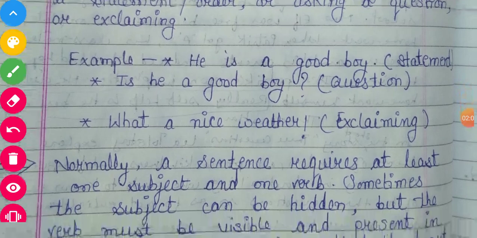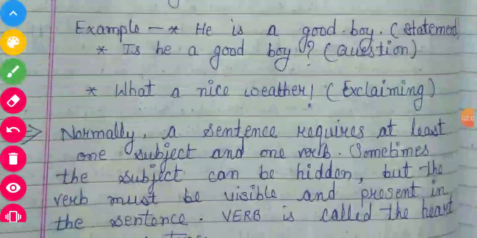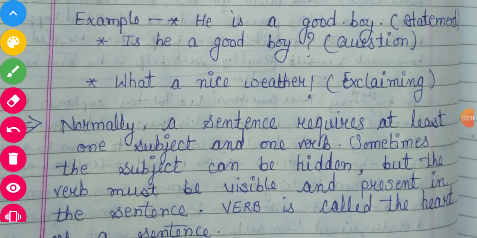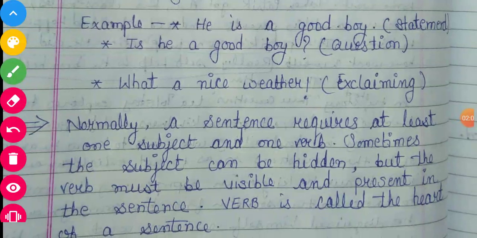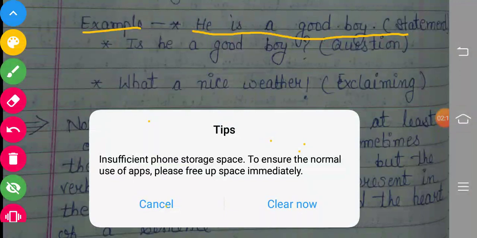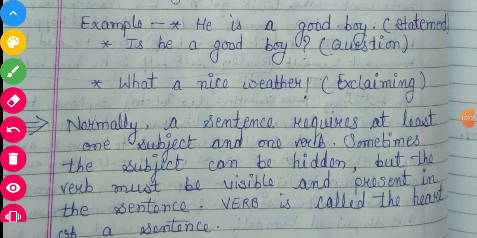Now, example. He is a good boy. This is a simple sentence and this is a statement. Here something is being declared, that we are talking about he and we are telling that he is a good boy.